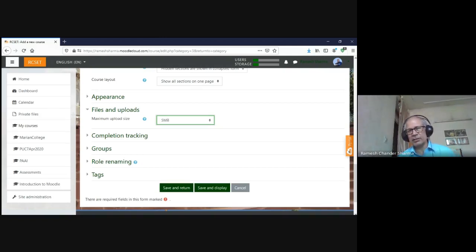Like Professor Jatin deals with the design courses in which the graphics can be heavy. So depending on the nature of the course, we can decide what kind of upload we allow for the students or the teachers in their courses. And after we finish, the rest are default things. Normally, unless there is a specific requirement, we leave them as such. And then we save the course.